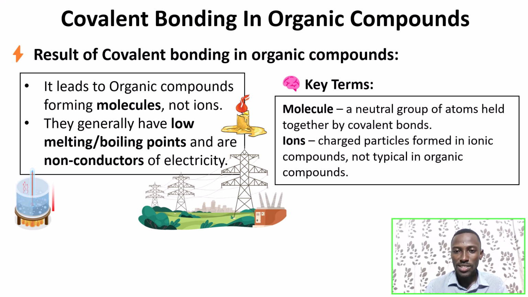Now, for conclusion, we want to understand some key terms: molecules and ions. What are molecules? Molecules are a neutral group of atoms which are held together by covalent bonds, while ions are charged particles formed in ionic compounds, not typical in organic compounds. So this brings us to the end of covalent bonding in organic compounds.